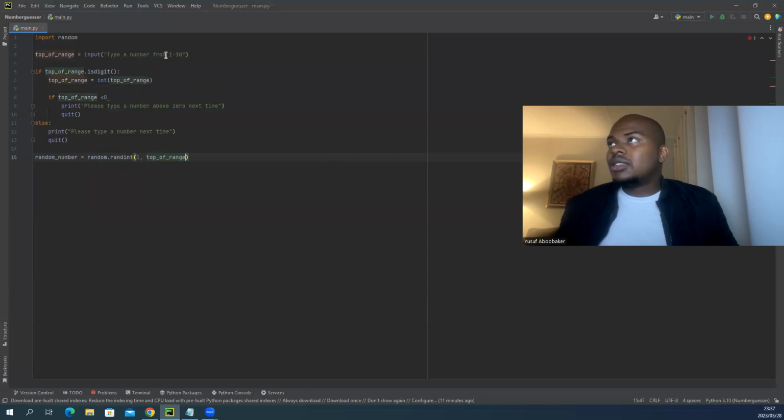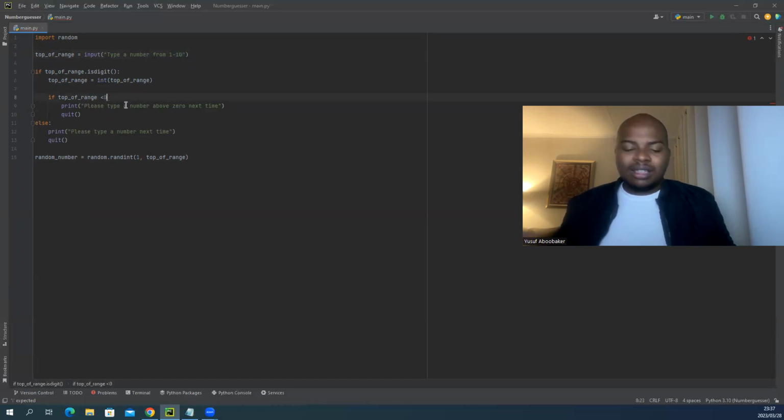But if I do this and select a number from 1 to 10, if they type 11, they don't listen to the rules. I should put something in place that says, I said type a number from 1 to 10. So I can just put an if somewhere here, like if number is less than 0 and greater than 10. I wonder if there's an and function. To be honest, I don't know, I'm just guessing.